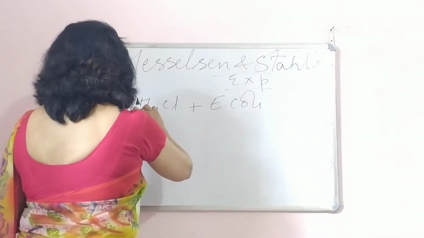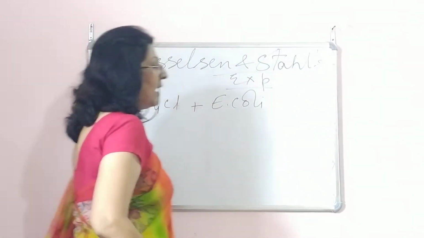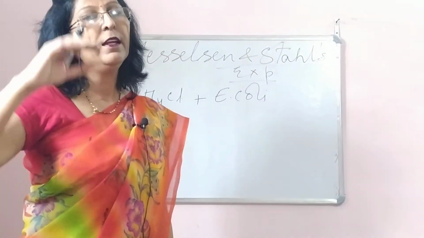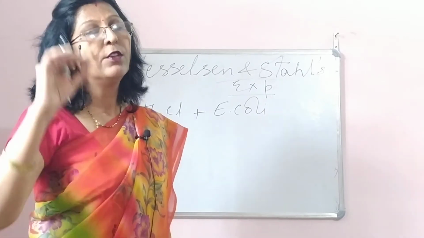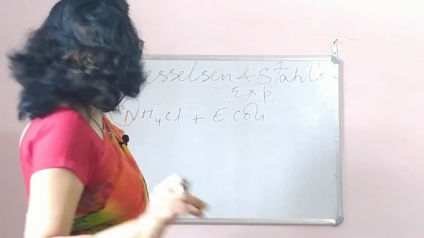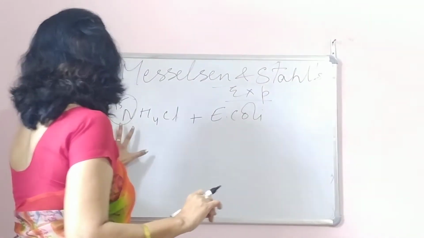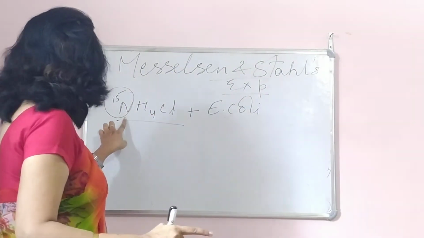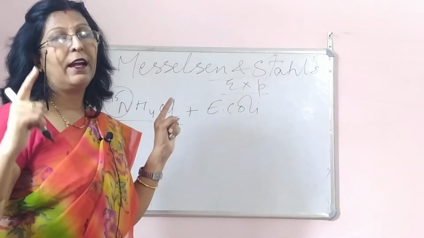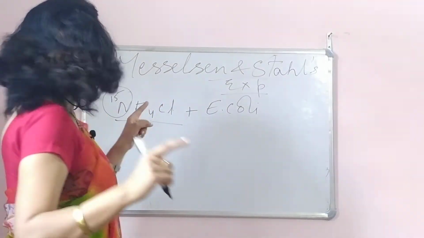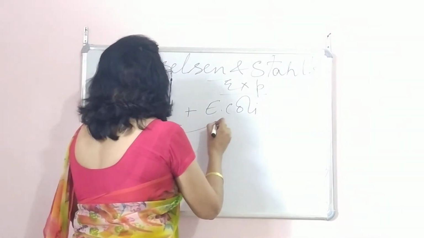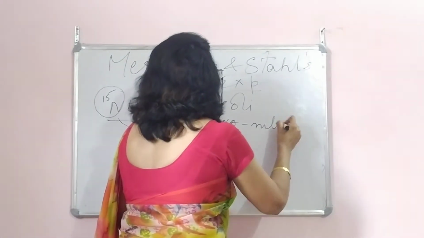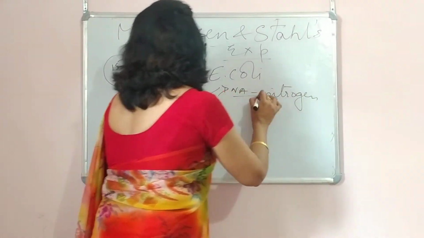Okay, and finally what happens? You know that, children, one more thing you know very well, when we were studying DNA structure, we had phosphorus and nitrogen bases. So nitrogen is an important constituent of DNA. So as soon as this E. coli was grown in this particular substance NH4Cl, and that N of NH4Cl had the heavier isotope of nitrogen, this got incorporated into the DNA's nitrogen, and all other nitrogen substances. So this got into that.